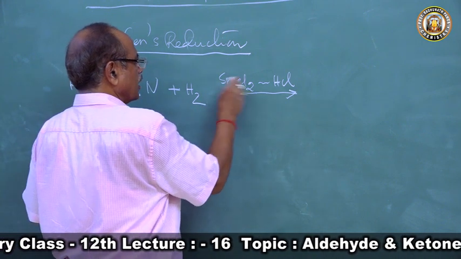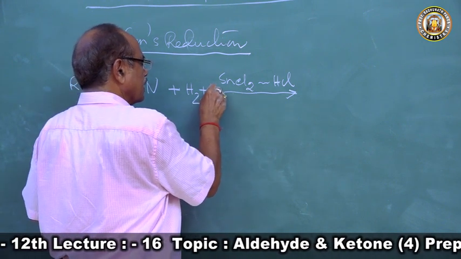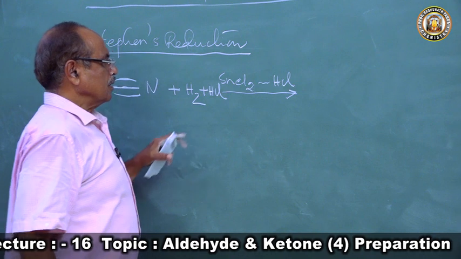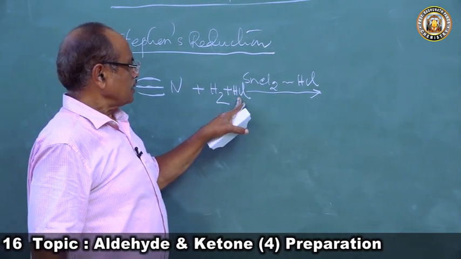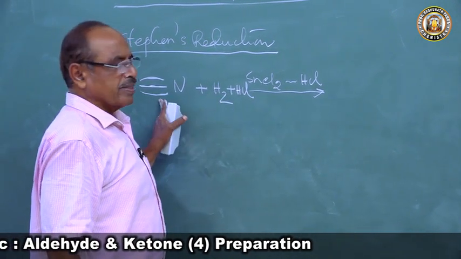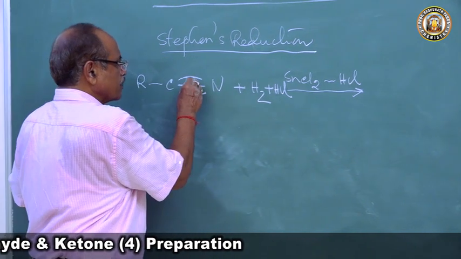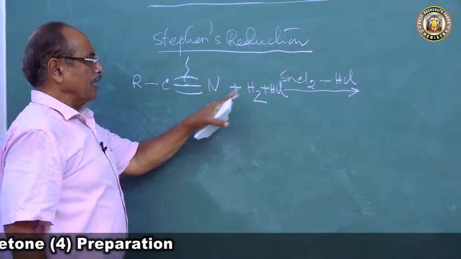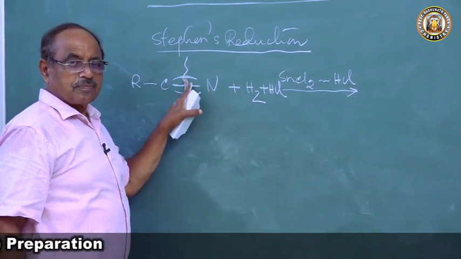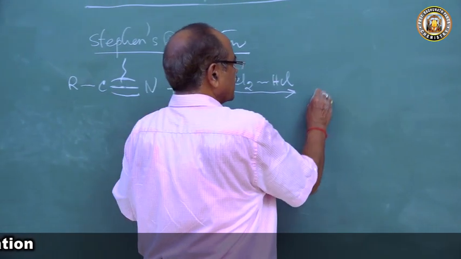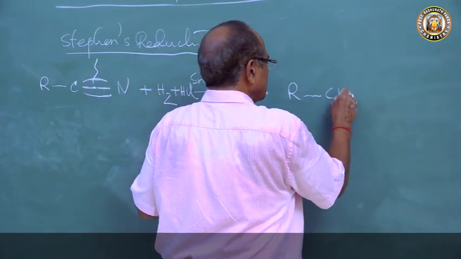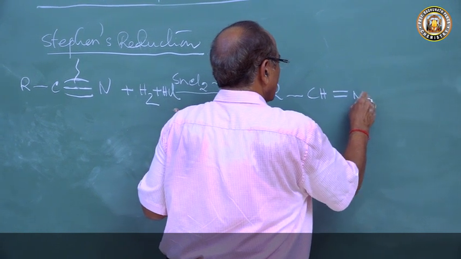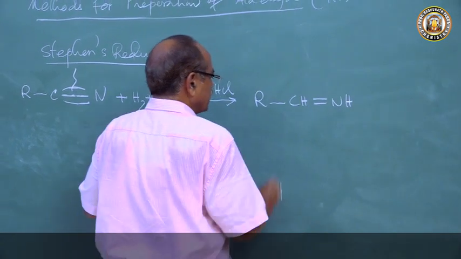This HCl also takes part in the chemical reaction. HCl and hydrogen both will react with this. One pi bond will break and hydrogen will be added. So what will this form? This will form RCH=NH, an aldimine.